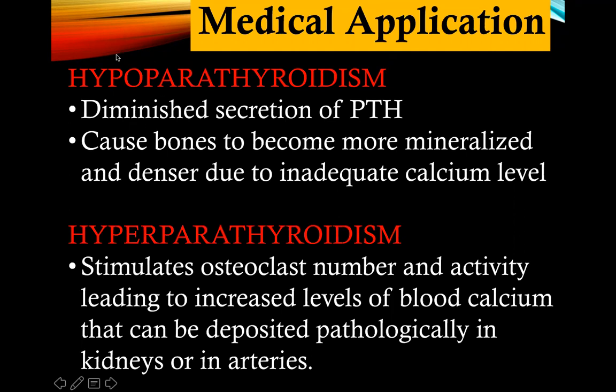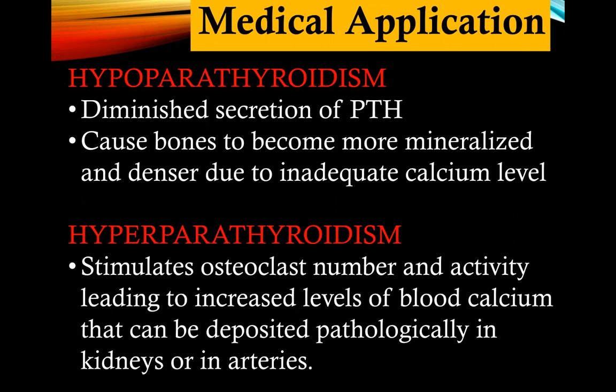Thus, hypoparathyroidism will cause the bones to become more mineralized and denser due to inadequate calcium levels. What about hyperparathyroidism? If there is hyperparathyroidism, there will be stimulation of your osteoclast number and activity, which will lead to increased levels of blood calcium.